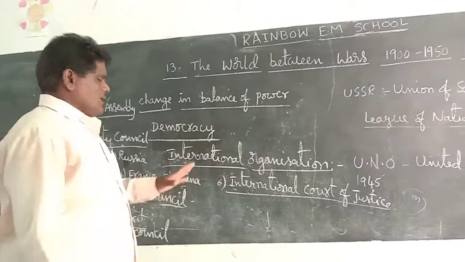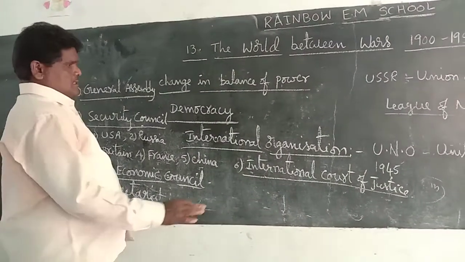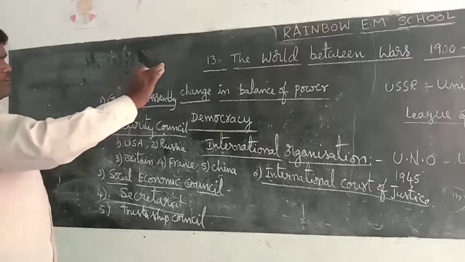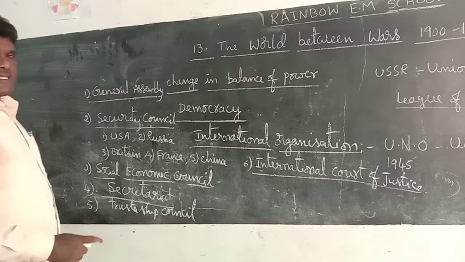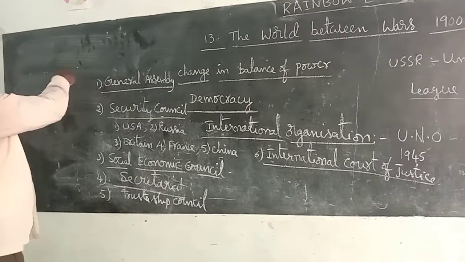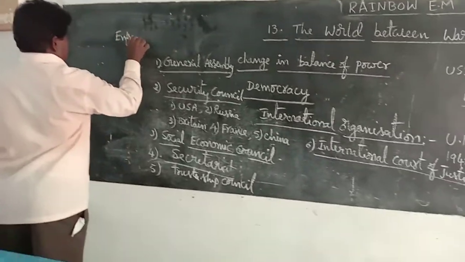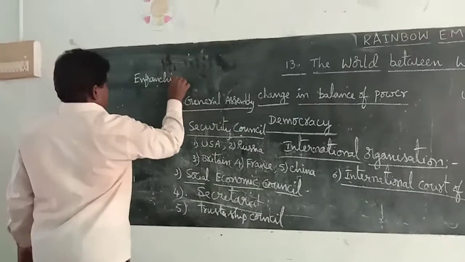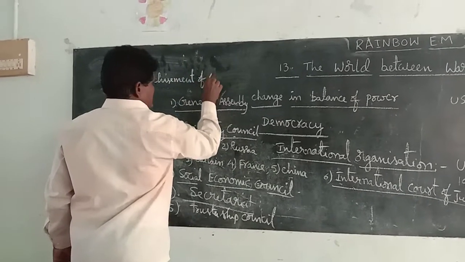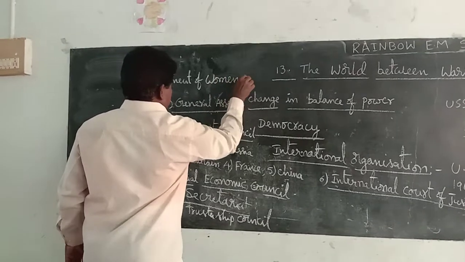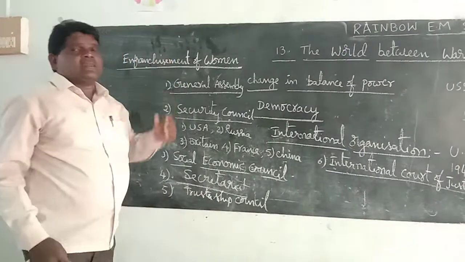Okay, next another important topic, the emancipation of women. The last topic of the lesson, the world between wars. Emancipation of women means the right to vote.